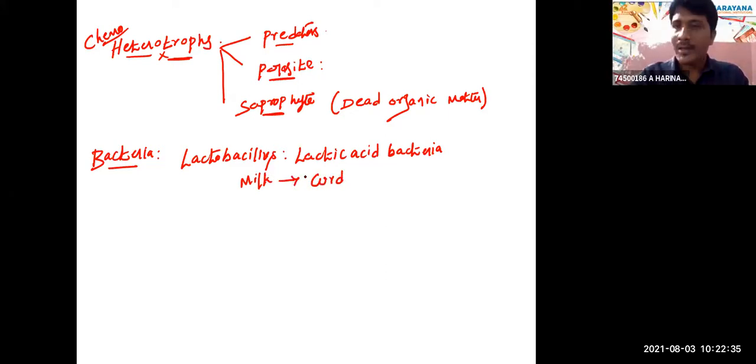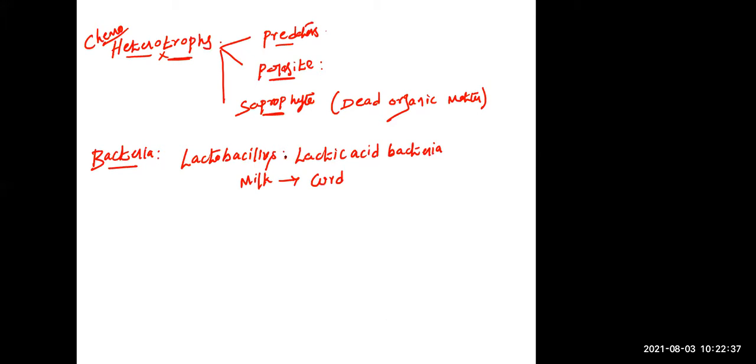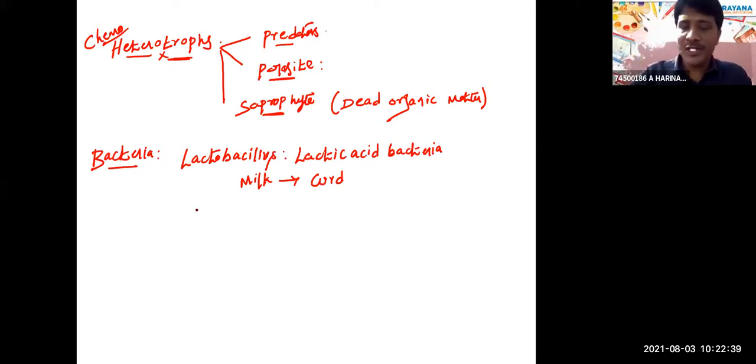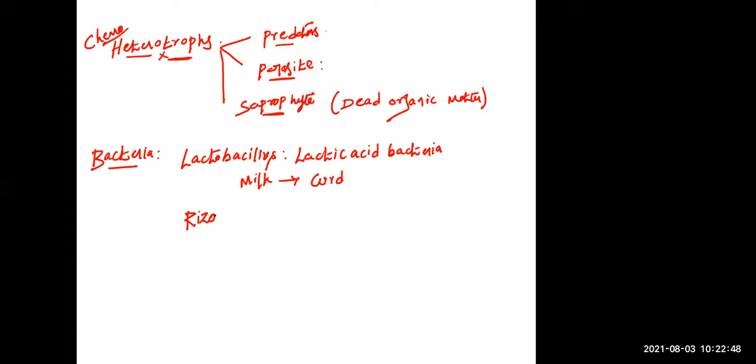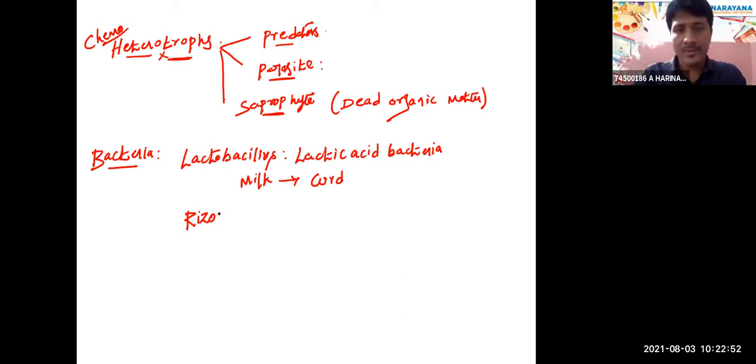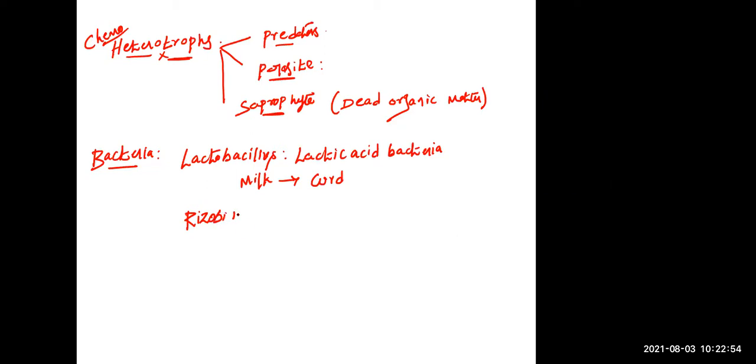Some bacteria play an important role in nitrogen fixation. Rhizobium, which we discussed, forms root nodules in legume plants. Legume plants belong to which family? Fabaceae.